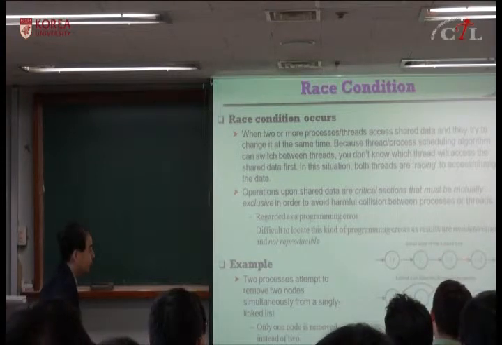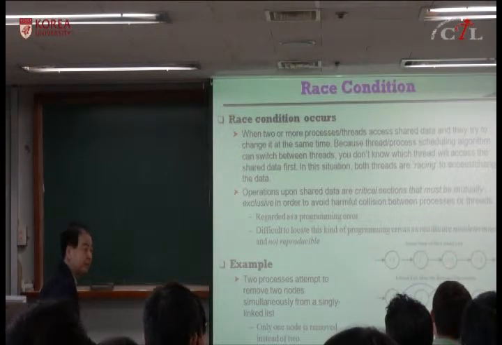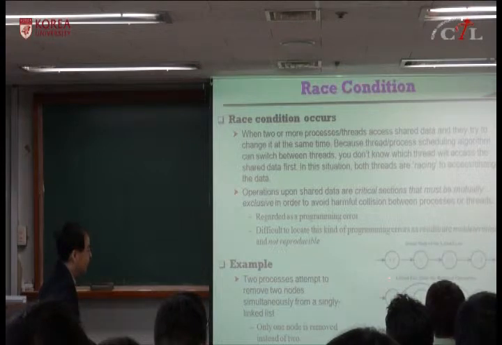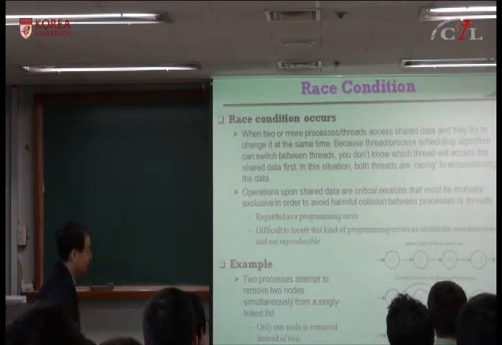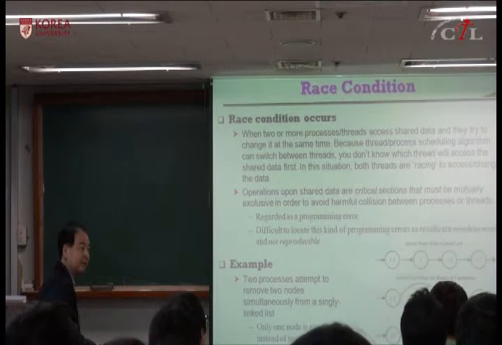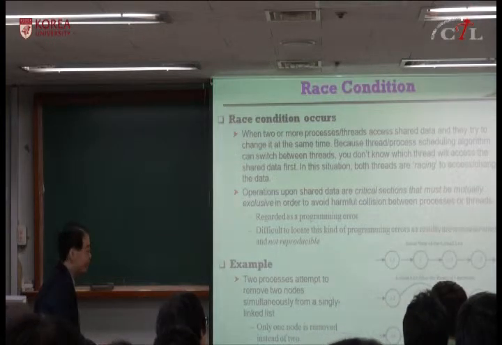And you can also remove this other node by changing this pointer. This is two different operations on the same linked list, and it can cause some problems without mutual exclusion. Before one completes, two processes are accessing this node I plus 3 at the same time, and this pointer changed to this one, and this one changed to this one. Okay, and then they complete.